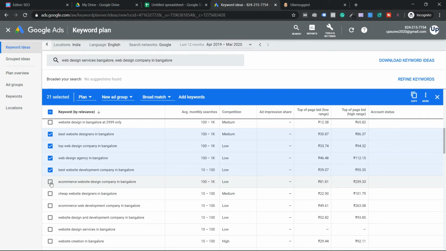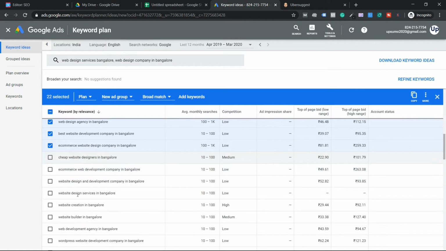If there is no user intent, what is the point? Can I see the user intent says cheap web designers in Bangalore? The user intent clearly says it's not my customer in the first place. Okay, we offer a very premium service. So as of now I'm not going to select that, but you got the point. E-commerce web design company, web design and development company, already 24 keywords gone.